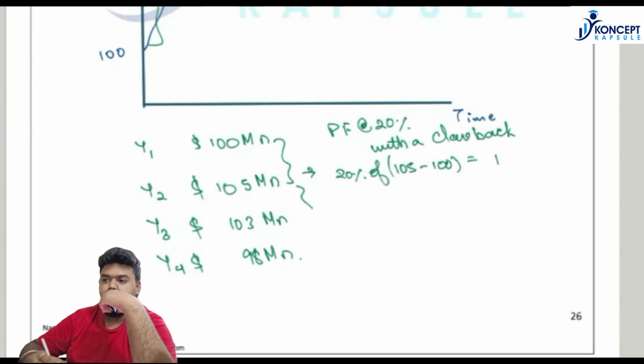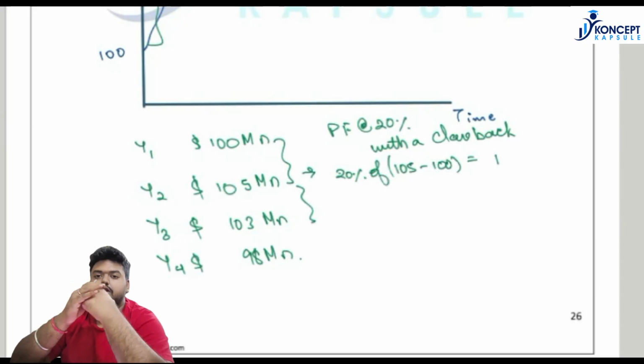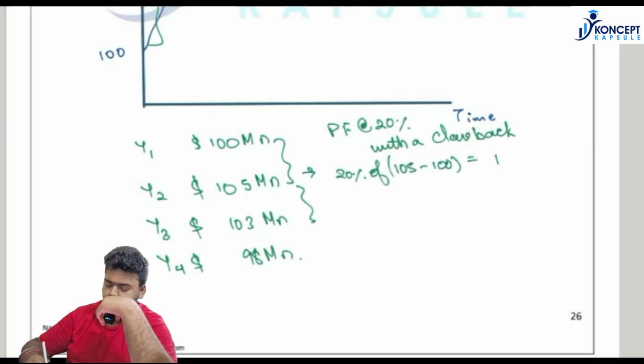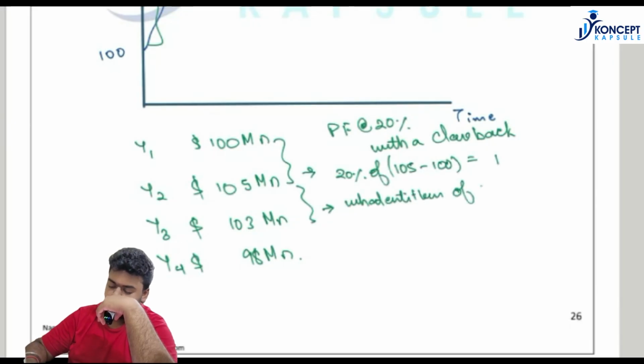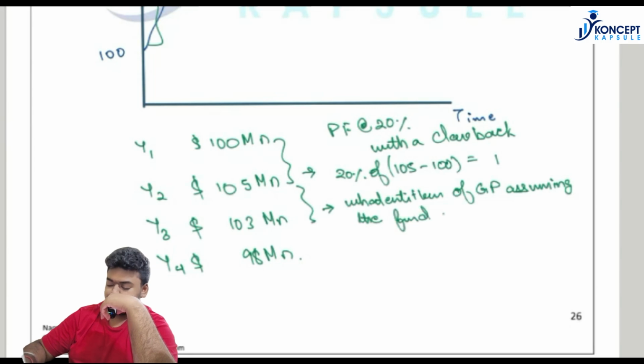Now in year 2 you will see that the value of fund has decreased, which means the fund has incurred a loss. Now with the clawback provision in place, the thought process will be, ideally, what is the entitlement of GP, assuming the fund increased from 100 to 103.